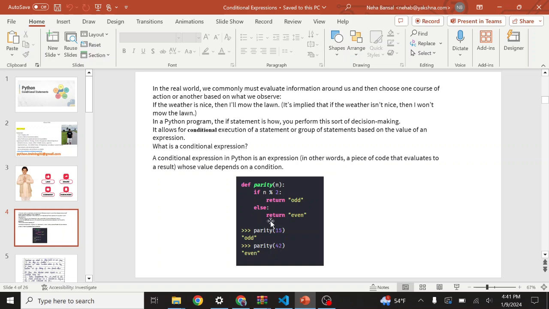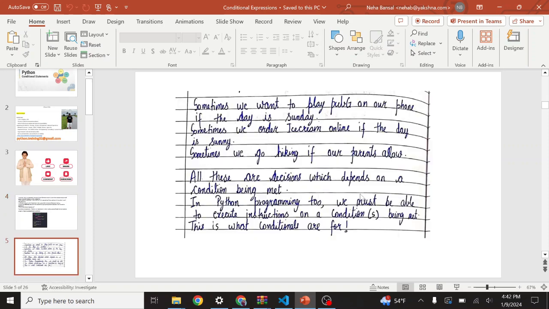It allows for the conditional execution of a statement or a group of statements based on the value of an expression. So what is a conditional expression? A conditional expression in Python is an expression, in other words, a piece of code that evaluates to a result whose value depends on a condition. For example, if a number is divided by 2, then it is even, else it is odd. So it is a condition. If it is divisible by 2, then it's even. If it is not, then it's odd.